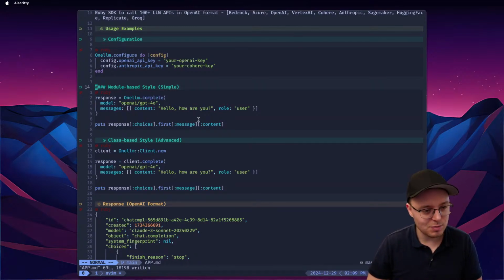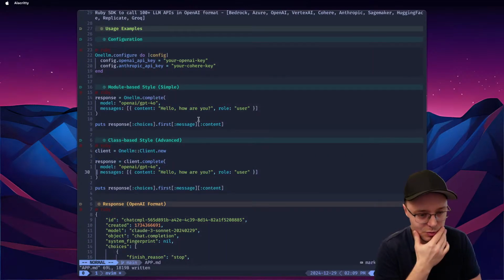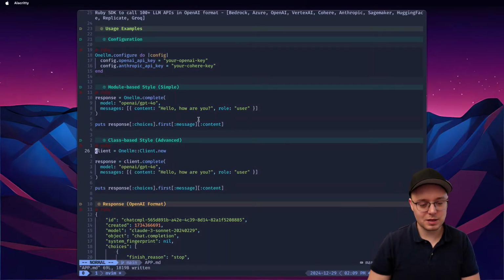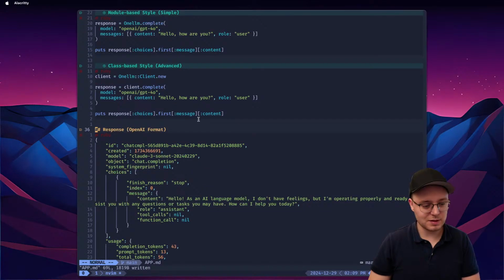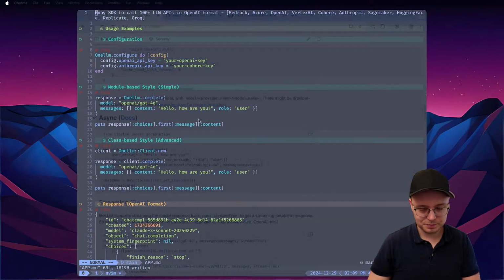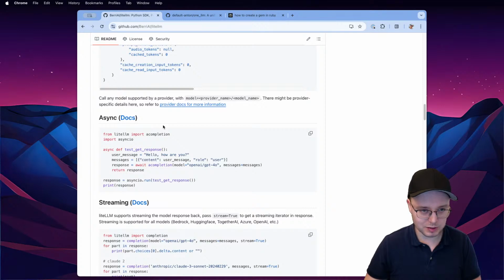And okay, so module, this is like a configuration, module-based style, amazing, class-based style. Okay, so we already removed that. So here we create a client, but the client can also have a default configuration. So this class-based style, okay, but that's fine. We can give it this example later. That's good. Let's see what else do they have.